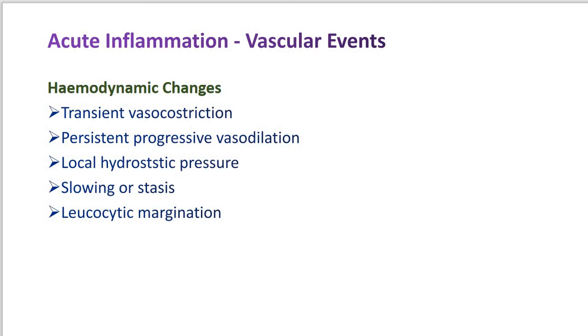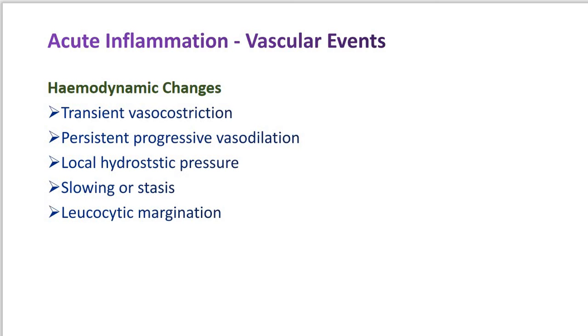Now after that, the next to follow is persistent progressive vasodilation, which involves mainly the arterioles, but to a lesser extent affects other components of the microcirculation like venules and capillaries. This change is obvious within half an hour of the injury.